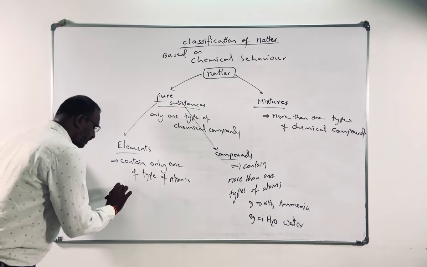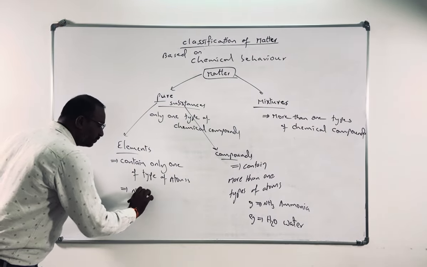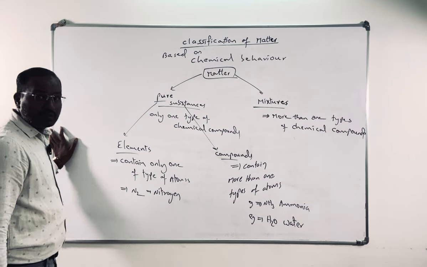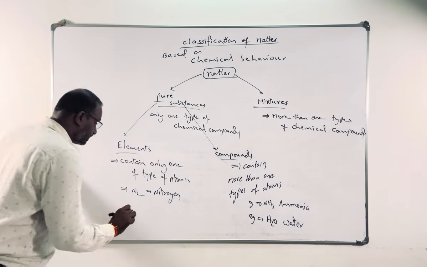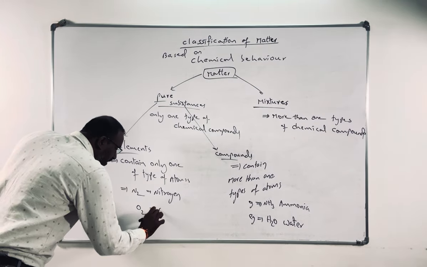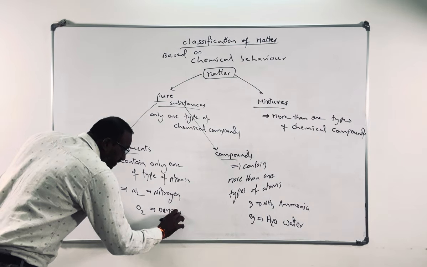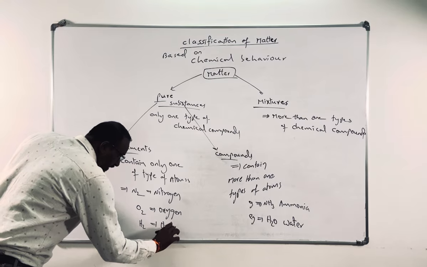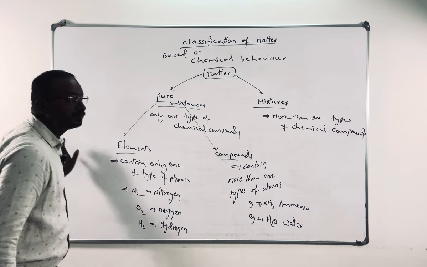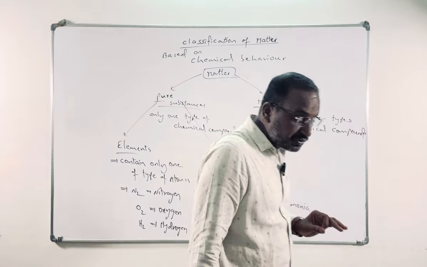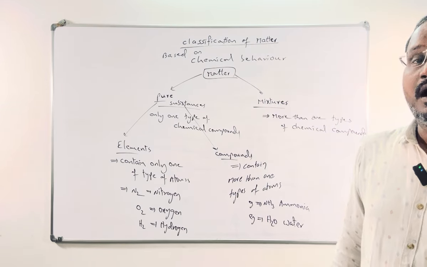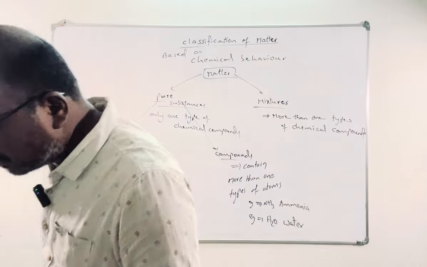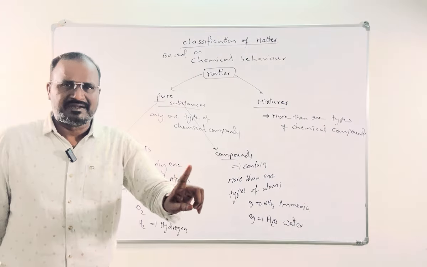If only one type of atoms is there, like N2, nitrogen, it is an element, not a compound, because it has only one type of atoms. O2, oxygen, element, not compound. H2, hydrogen, element, not compound. Why? Because it is made by only one type of atoms.